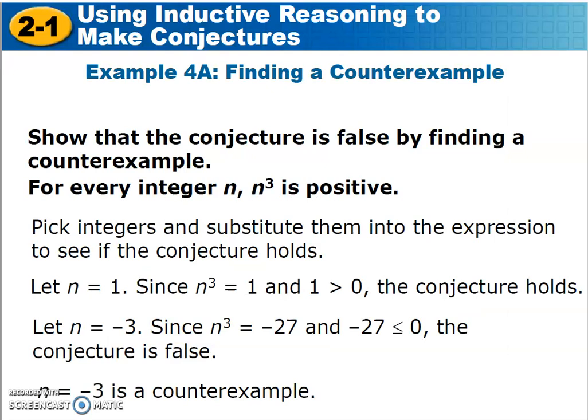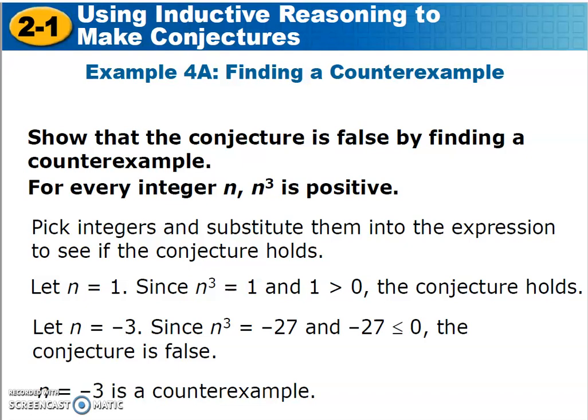All right, so here we go. Suppose I say that for every integer n, n cubed is positive. Suppose that's my conjecture. In other words, I think that's true: for every integer, if I cube it, it's going to be positive. If that's the conclusion I made based off of inductive reasoning, some pattern that I observed, then I've got to see if that's really right. What I'm really doing is trying to see if it's really wrong. In other words, I'm looking for a counterexample.